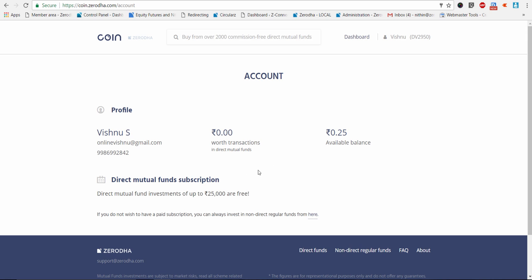Once it starts kicking in, you will have an option to unsubscribe. The way to unsubscribe from the direct mutual fund platform is, you will either have to transfer out all the direct mutual funds that you bought through us, or exit them and then click on unsubscribe. As soon as you click on unsubscribe, the 50 rupees a month is not charged.